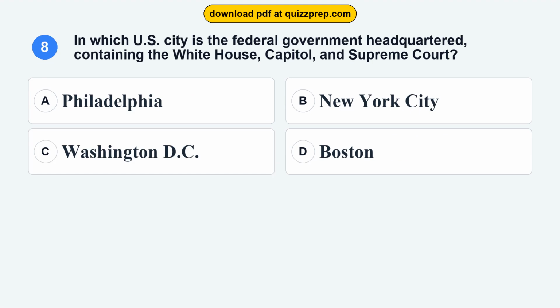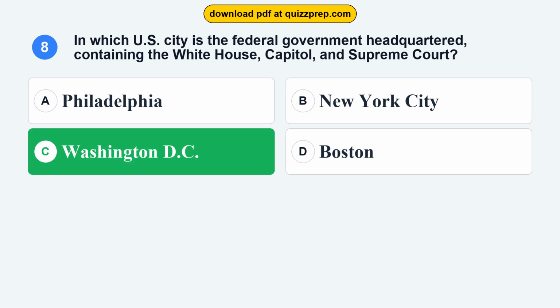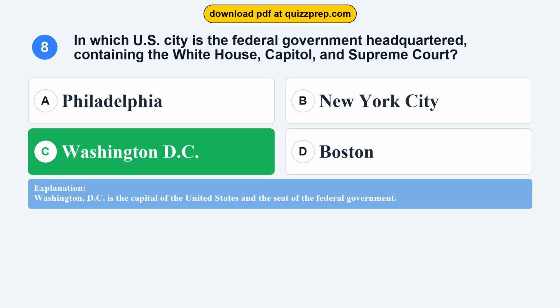Question 8. In which U.S. city is the federal government headquartered, containing the White House, Capitol, and Supreme Court? Option A, Philadelphia. Option B, New York City. Option C, Washington, D.C. Option D, Boston. The correct answer is option C, Washington, D.C. Washington, D.C. is the capital of the United States and the seat of the federal government.